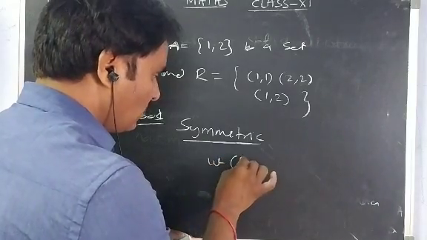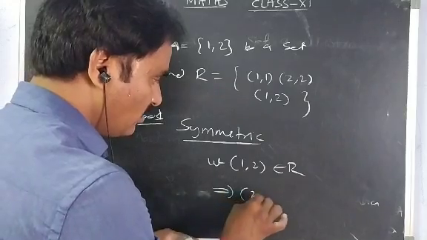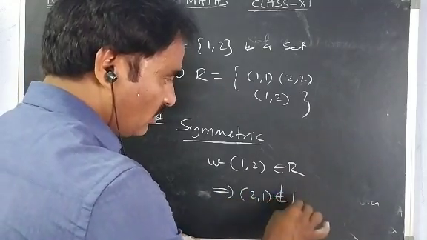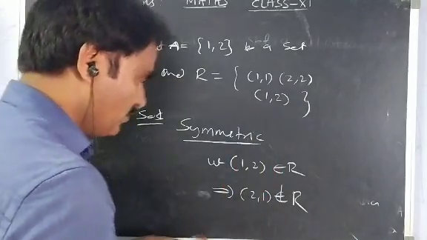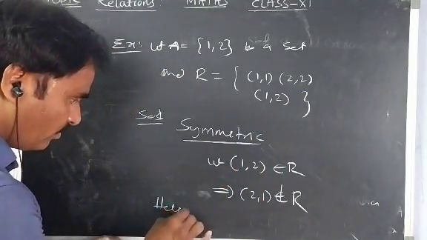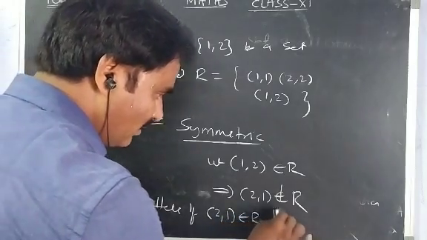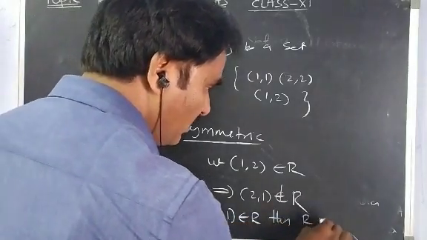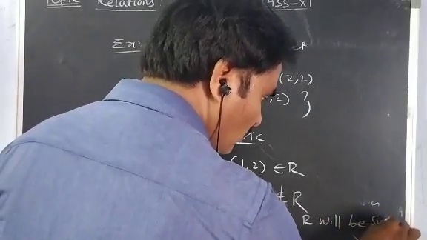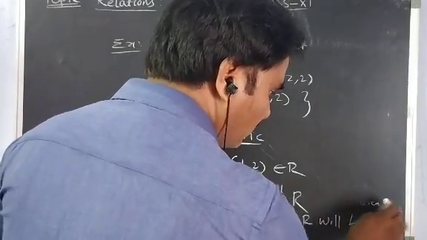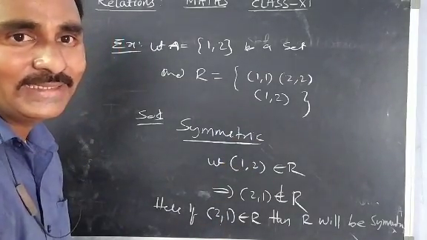So I am taking 1, 2 belongs to R. That implies 2, 1 does not belong to R. So if 2, 1 belongs to R, then R will be symmetric. If you include 2, 1, directly you can say it is symmetric.